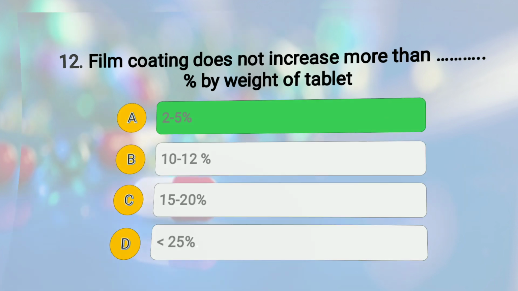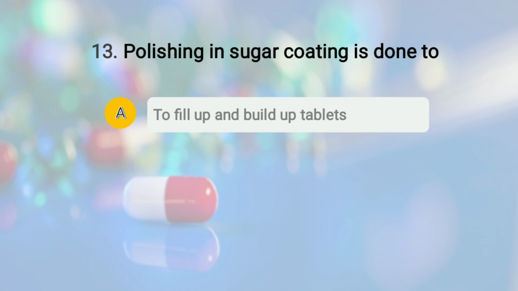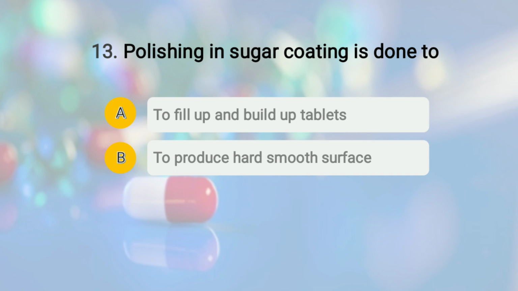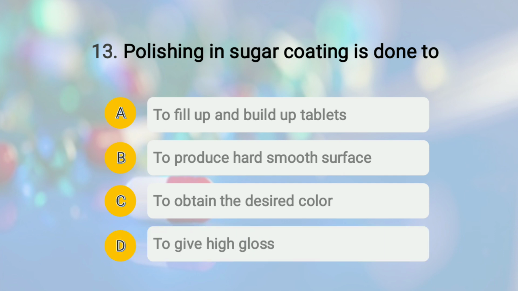Moving to question number 13. The question is polishing in sugar coating process is done to, and the options given are A, to fill up and build up tablet, option number B, to produce hard smooth surface, option number C is to obtain the desired color, and option number D is to give high gloss or glossy appearance.